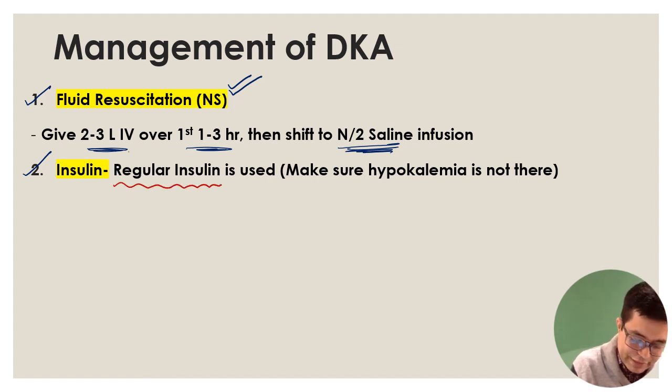This also is a past FMG MCQ. Which type of insulin is used in the management of diabetic ketoacidosis? The answer is regular insulin, the normal insulin, not the short acting, long acting. Those forms are not used.